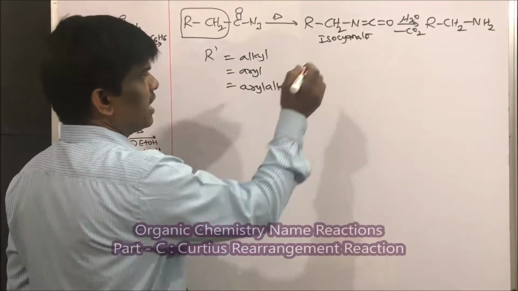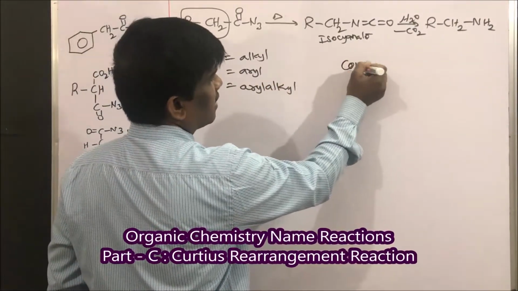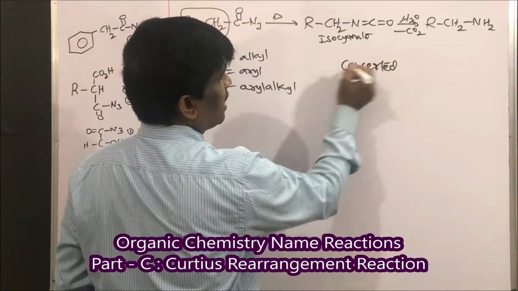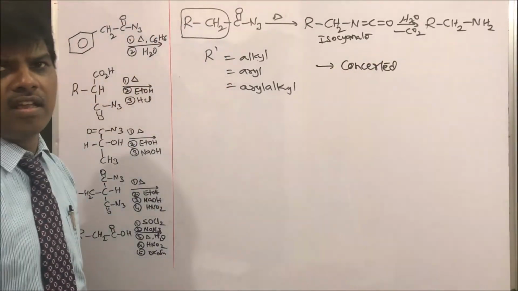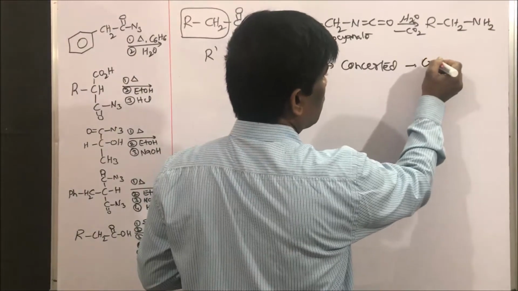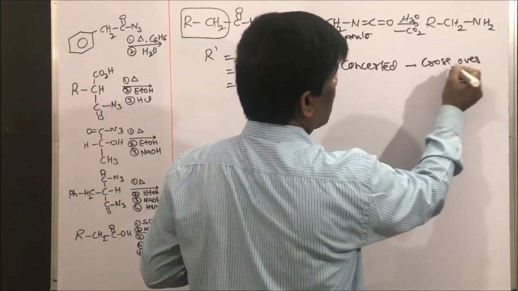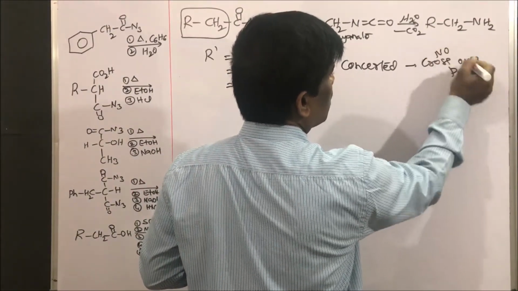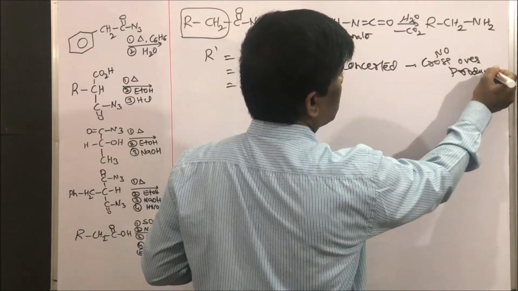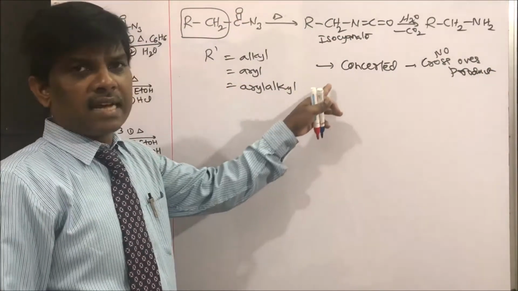So the reaction mechanism is concerted. There are no crossover products. Crossover products are not observed. Yes, so it is concerted.